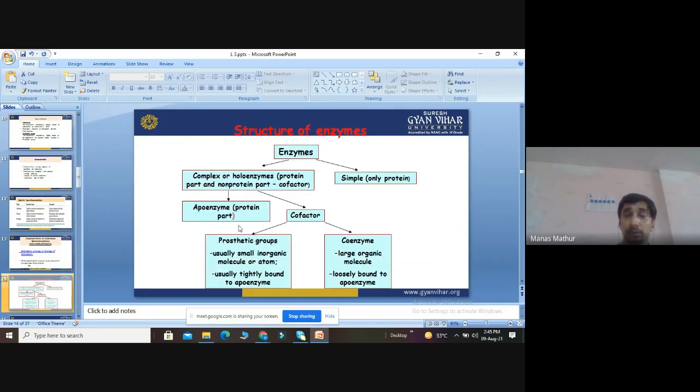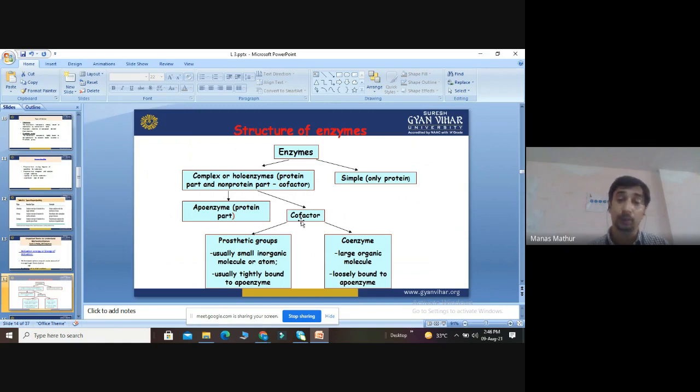Now see the structure of enzymes. It is very simple, and we can explain it in a simple flowchart. This is the enzyme. The simple part is only protein. The complex part contains the holoenzyme, which has both a protein part and a non-protein part. The protein part is called the apoenzyme and the non-protein part is called the cofactor.